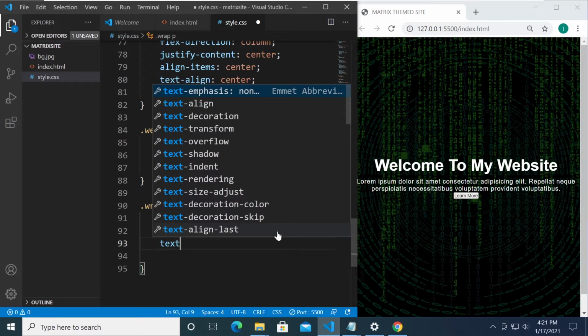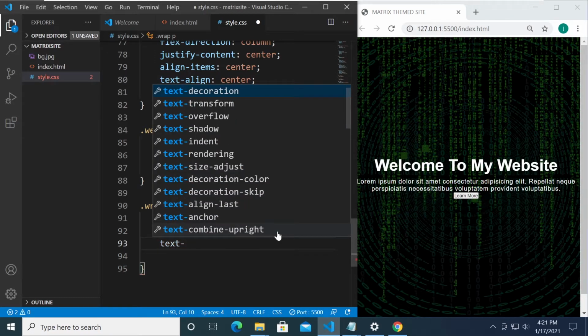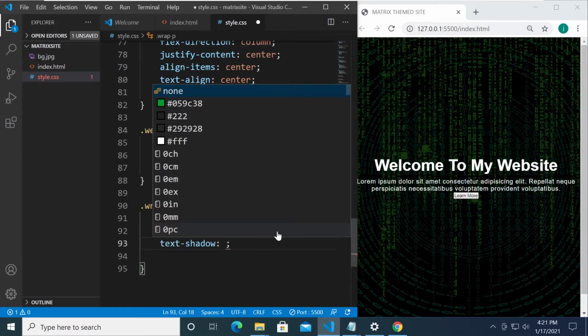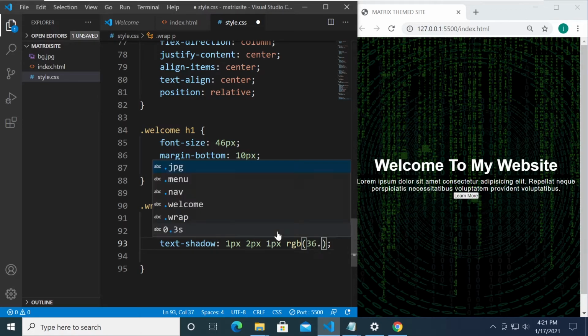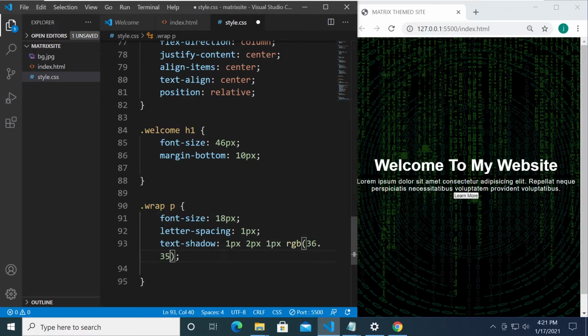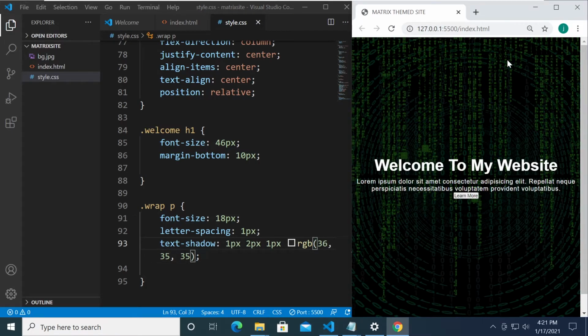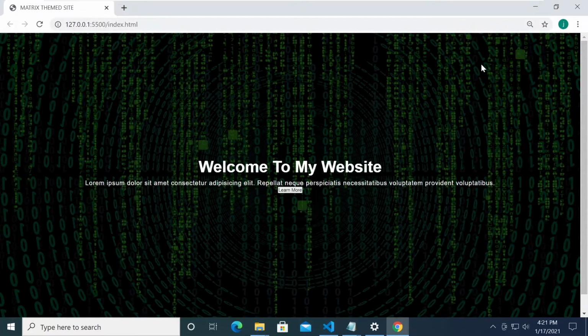And I don't know if we need a text shadow. All right, let's just put a text shadow, maybe 1 pixel, 2 pixels here, 1 pixel for blur, and the RGB value. You will probably not notice the effect, but we are putting a very subtle shadow on this element just to make sure that it will be readable, right?